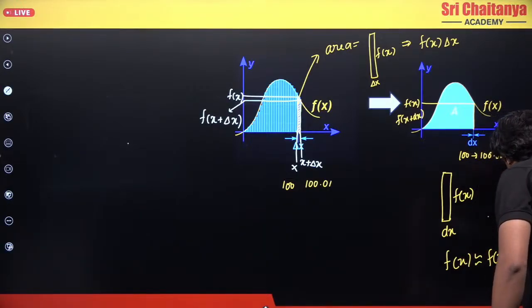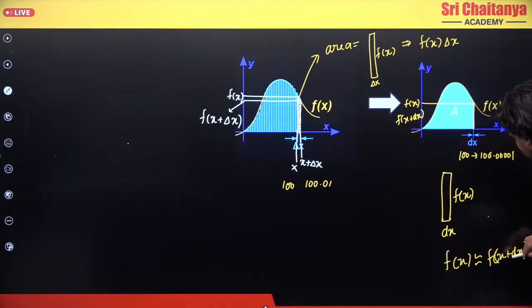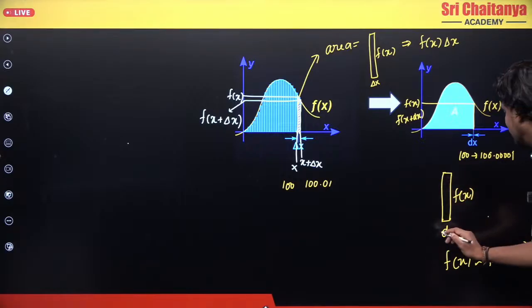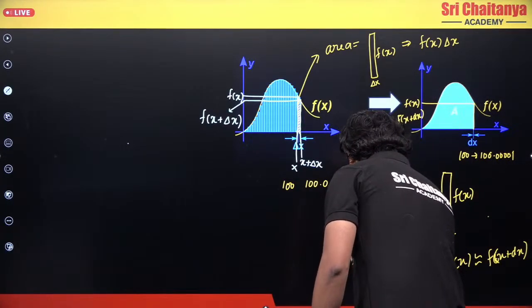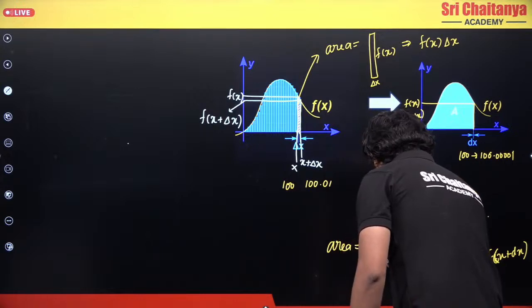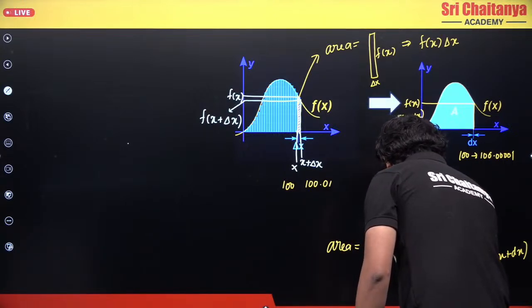Okay? Clear? We are not assuming this. We are proving this, right? Because we know that this will be a very small change. So now once I know this, what can I say? The area is equal to f of x into dx.